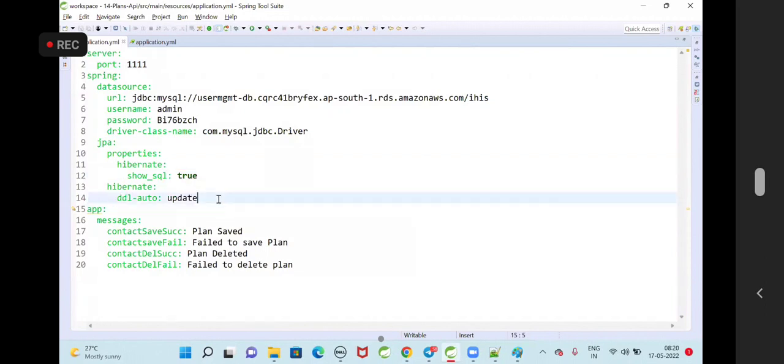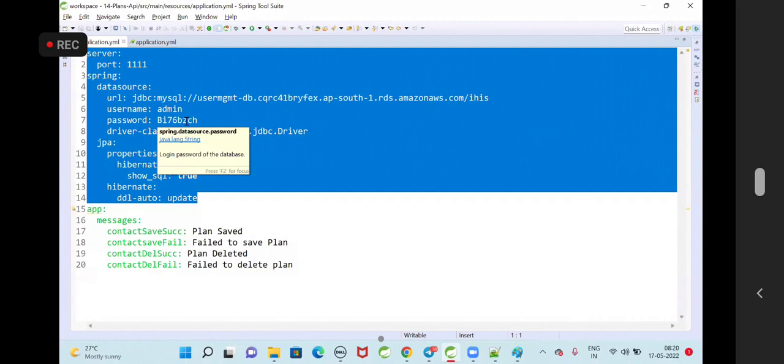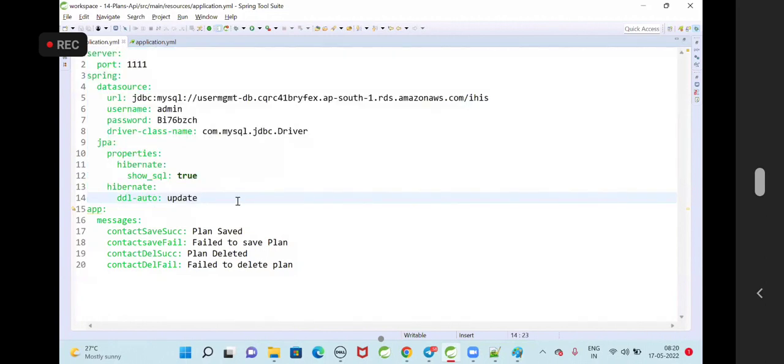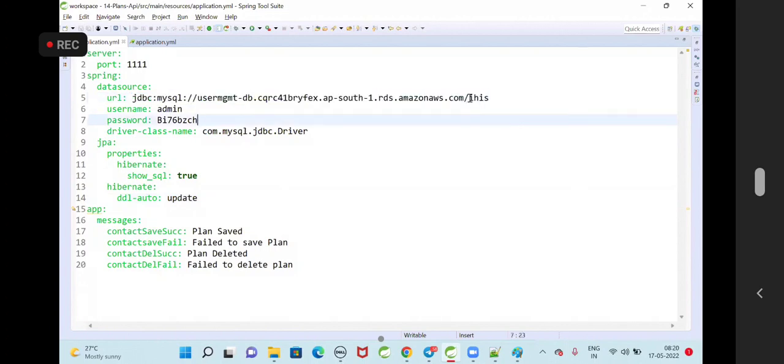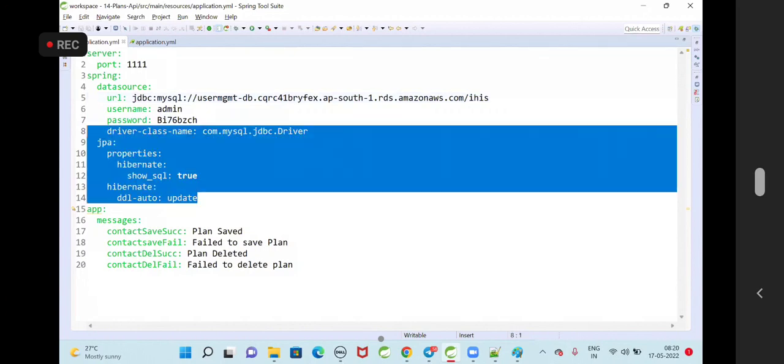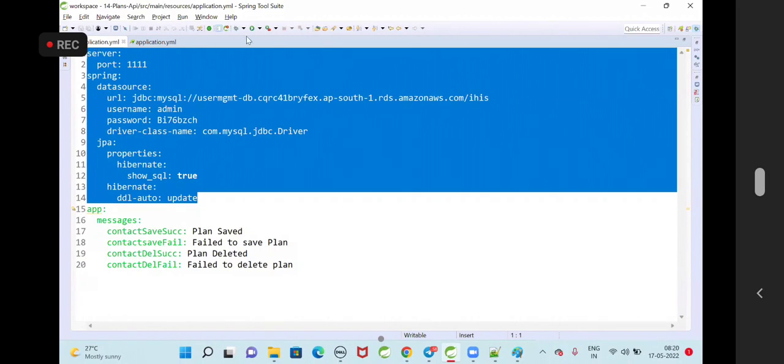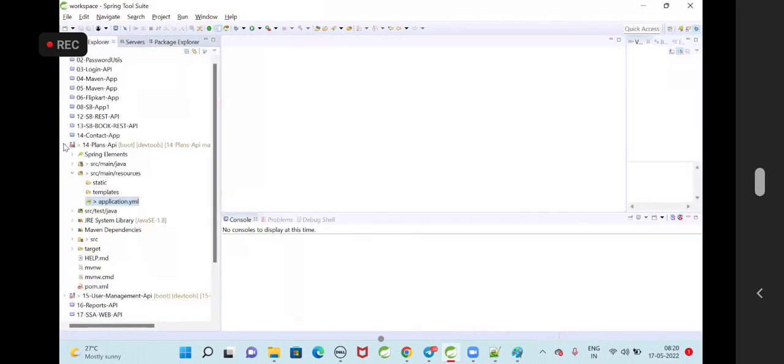That means if the table is not available, it is going to create the table to insert the data. This is my MySQL database URL, and my database name is going to be HIS. Username, password, driver class name, show SQL true, DDL auto update. Now the same properties I need to configure in all the APIs.